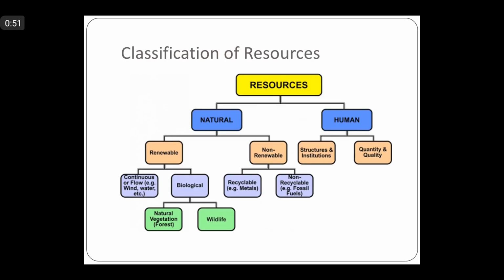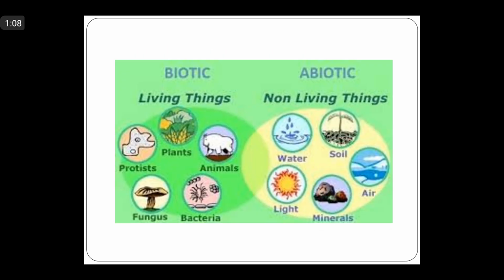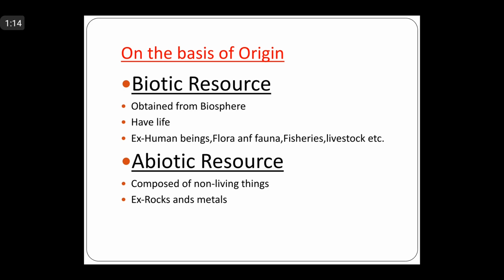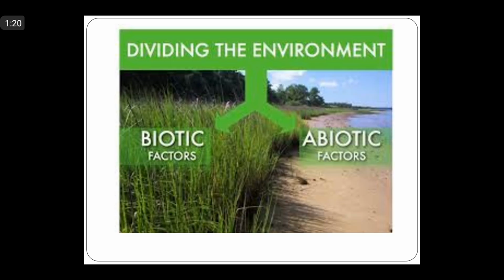And we have also done the classification of resources, that these resources are classified on the basis of natural and human, and then for the subclassification we have discussed biotic and abiotic, the differences between biotic and abiotic, and the basis of origin.